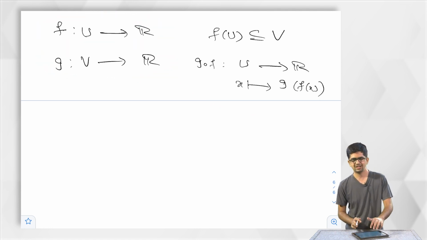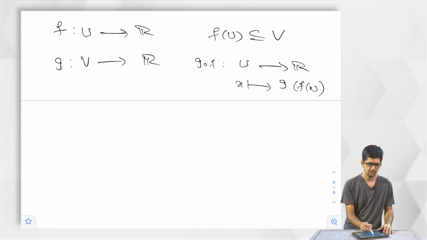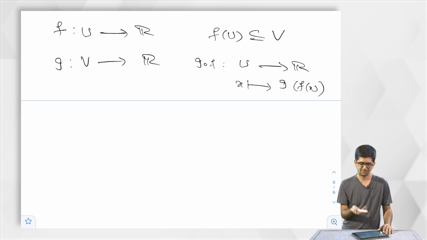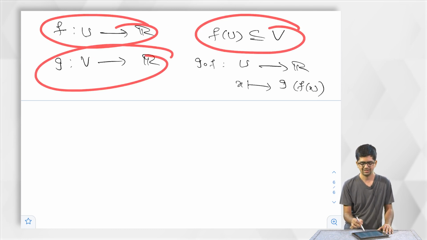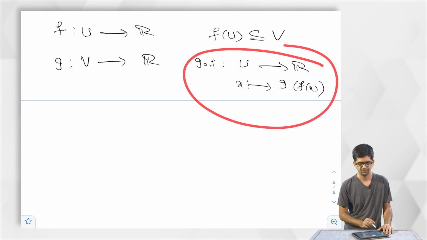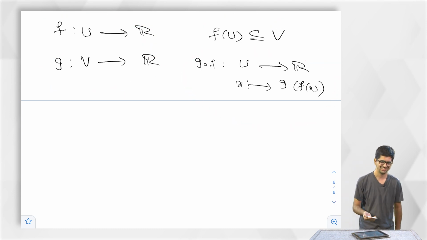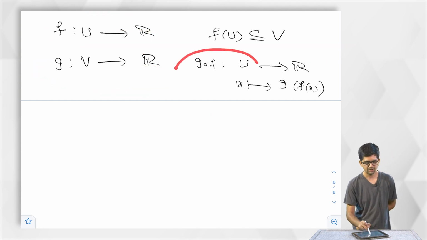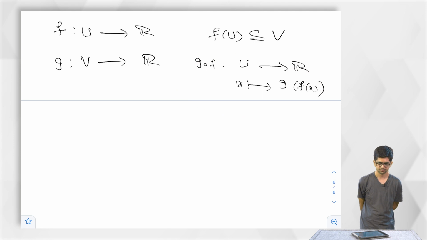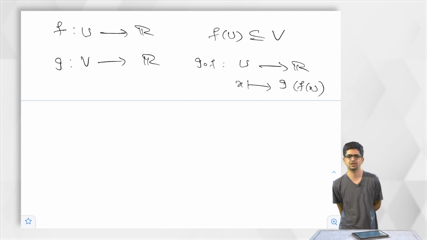So, whatever I have done till now is just using the structure of R. Now we are using the structure of the functions. Functions have this property: given two functions, if they satisfy this condition, then one can talk about their composition. Now the obvious question is this: if f and g are continuous, is the composition a continuous function? This is what you need to check.